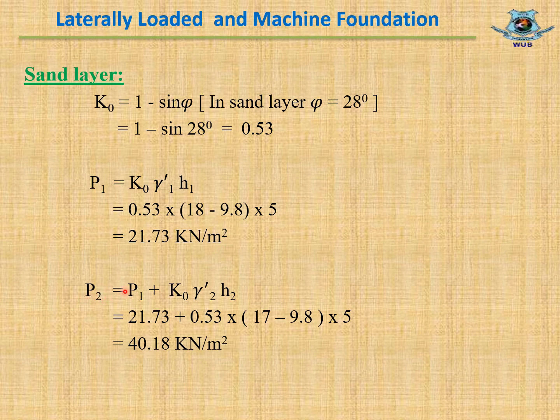P2 equal to P1 plus K naught into gamma 2 prime into H2 for sand layer. P1 equal to 21.73, K naught equal to 0.53, gamma 2 prime equal to gamma sat minus gamma W, H2 equal to height of sand layer equal to 5 meter. Finally, P2 equal to 40.18 kilonewton per meter square.